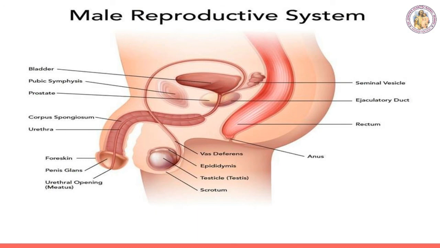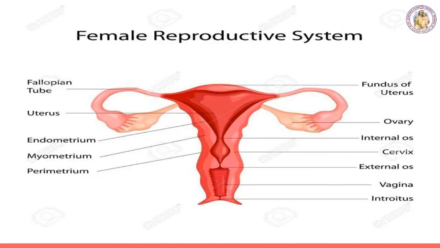Sperm is the smallest cell in the male body. The normal male produces more than 500 billion sperms in his lifetime. The process of formation of sperm is called spermatogenesis.